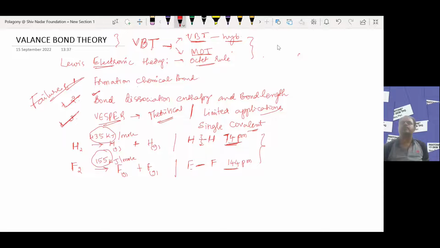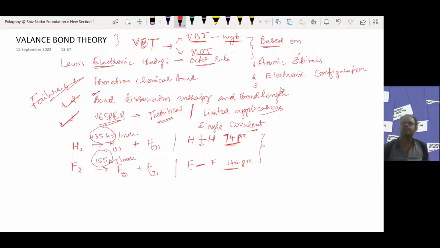Both theories are completely based on, number one, the idea of atomic orbitals. Number two, the modern electronic configuration of elements.